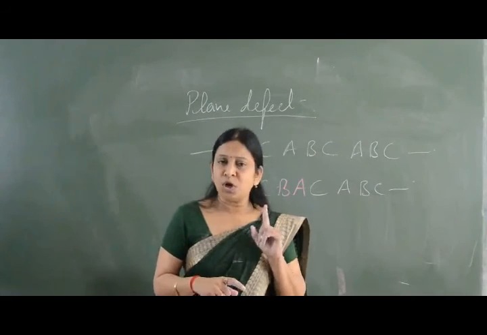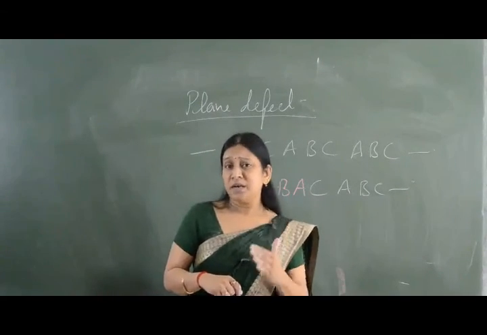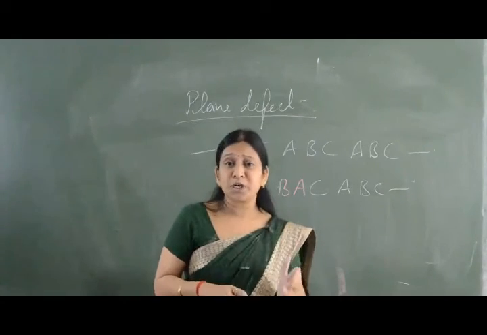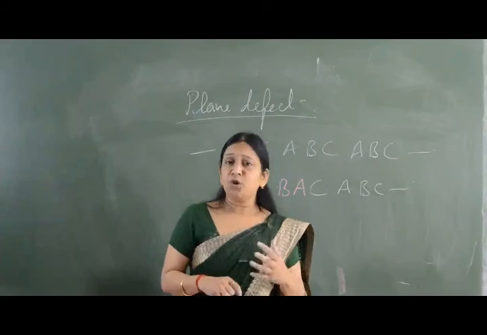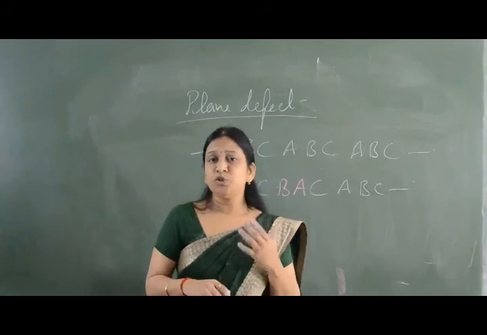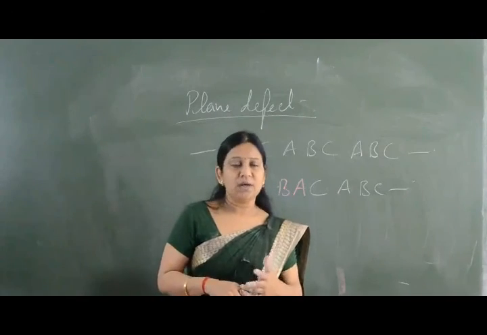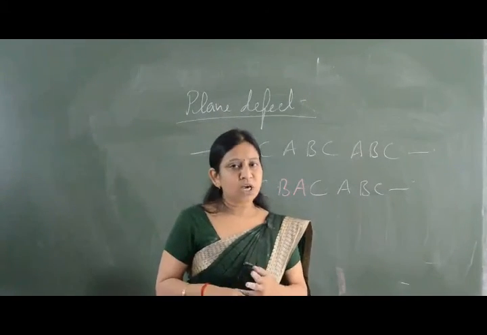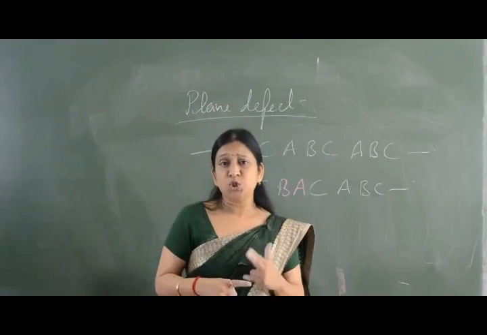Now if we come to non-stoichiometric defect, after the defect, the ratio of cations and anions is not as prescribed by the chemical formula. That means after the defect, the ratio of cations and anions is going to change. They are of two types, metal excess and metal deficiency. Metal excess is again of two types, one by anion vacancy, the second is by interstitial defect.